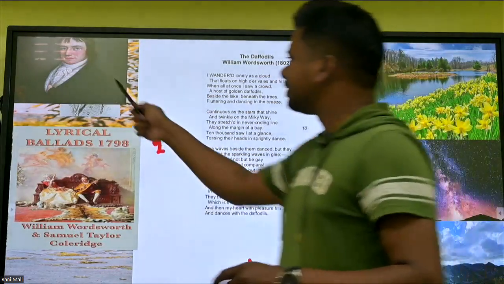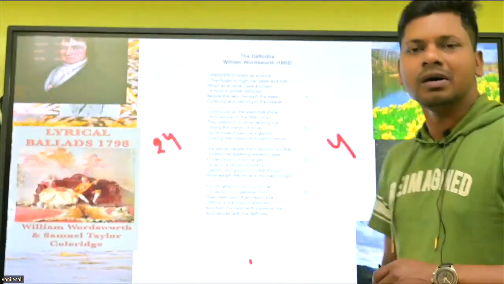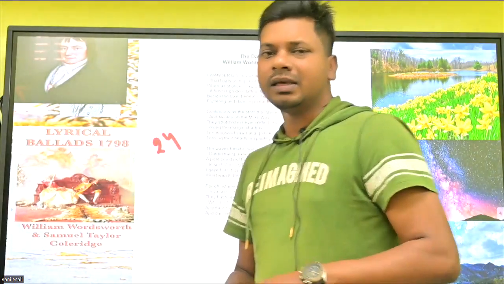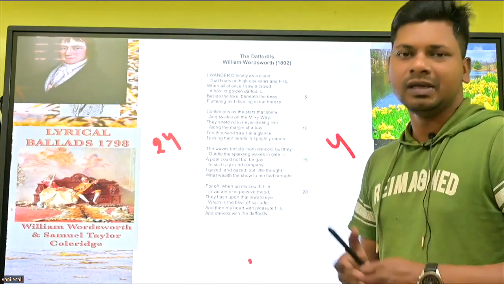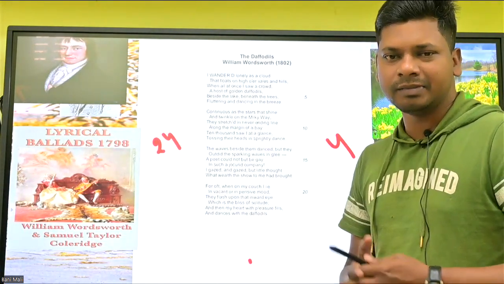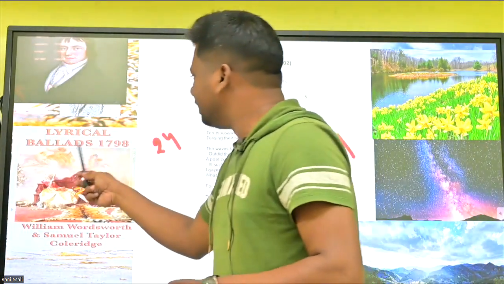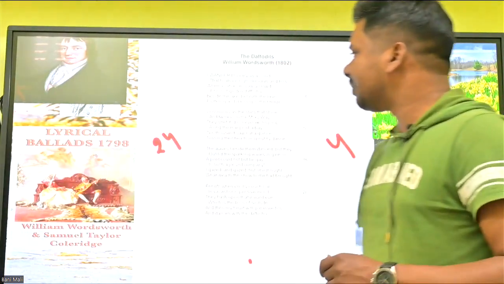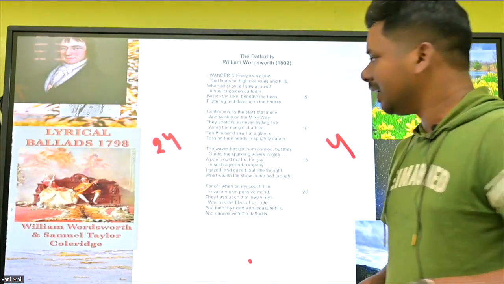And look at the picture, he is William Wordsworth, who started romanticism in the West, in Britain and America. The book Lyrical Ballads came out in the year 1798.